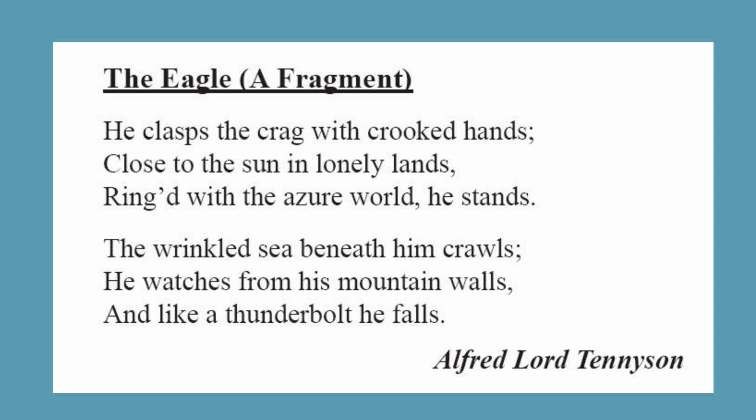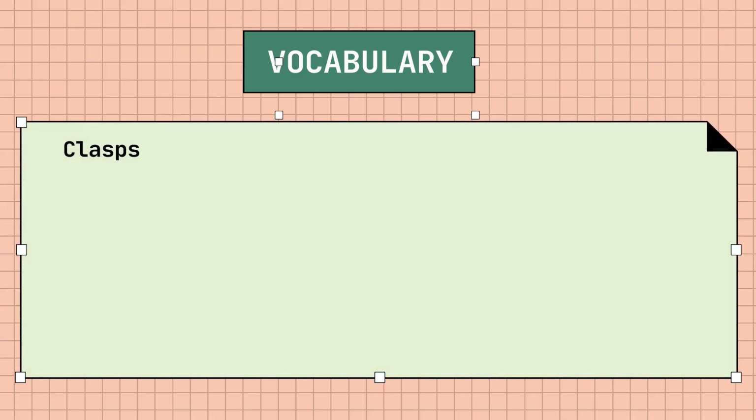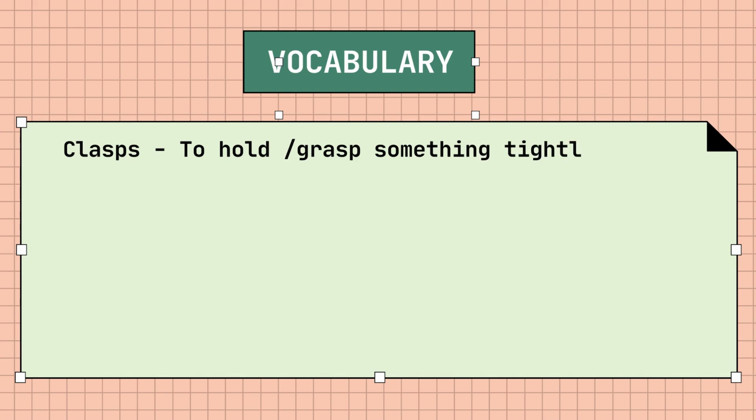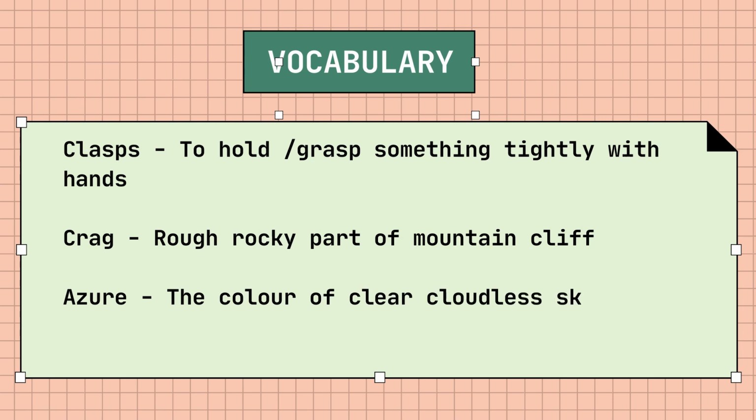Let's try and understand the poem. You can see there are some words that you need to know the meanings of. Clasps means to hold or grasp something very tightly with hands, with a lot of pressure. A crag is a rough, rocky part of a mountain cliff, usually a steep rock on the top of a mountain cliff.